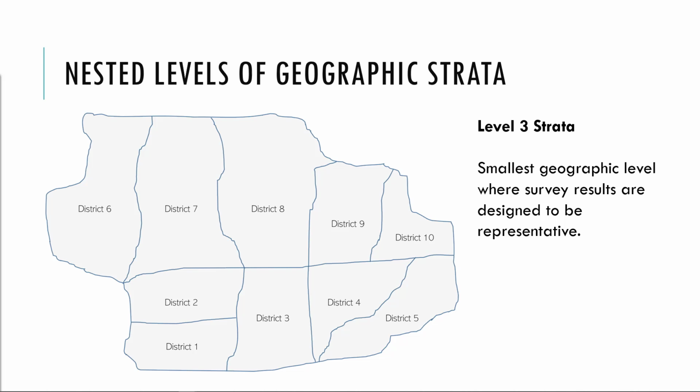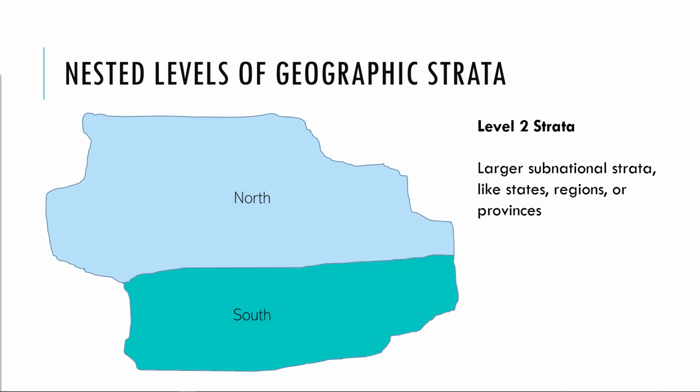So if our survey were conducted to be representative at the health district level, then these 10 health districts would serve as our Level 3 strata. Those Level 3 strata are often nested inside larger subnational strata, like regions or states or provinces. In our fictional country of Harmonia, districts are nested within the northern and southern provinces. These subnational aggregates are called Level 2 strata.